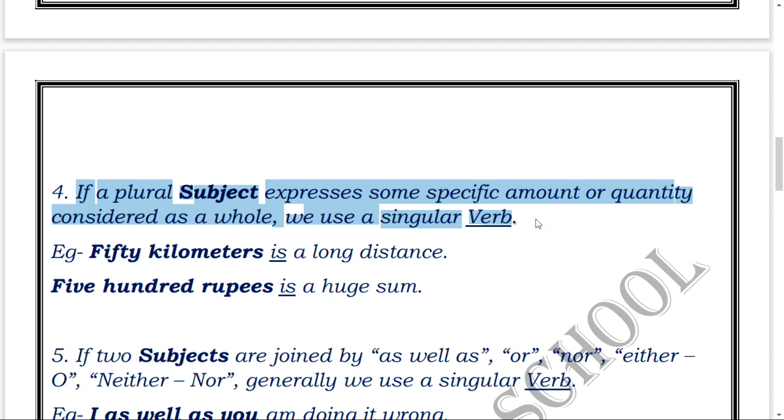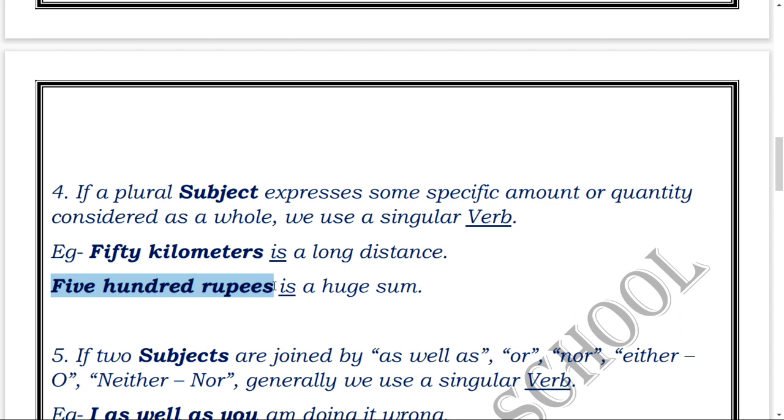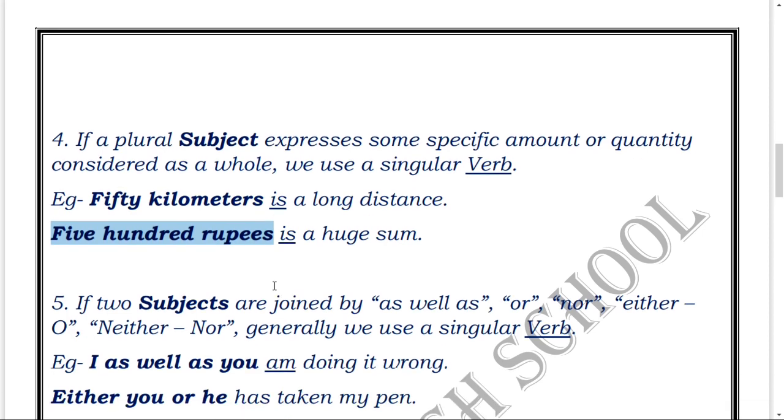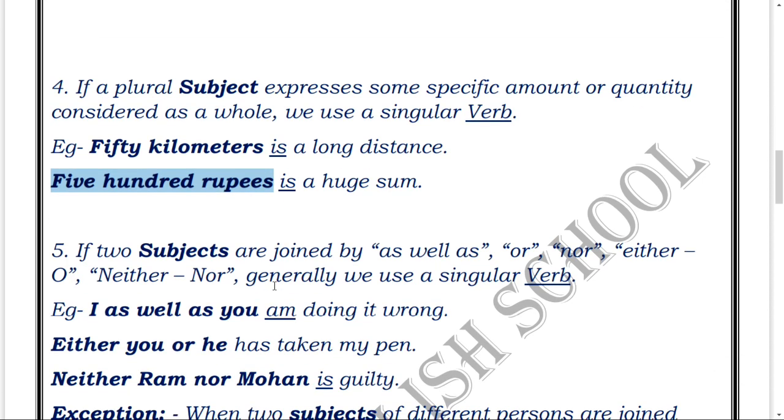For example, 50 kilometers. See, 50 kilometers looks like what? It's a plural subject, isn't it, with an s at the end? But we'll be using this as a singular subject. So, "50 kilometers is a long distance." Likewise, "500 rupees is a huge sum." Why? Because 50 kilometers or 500 rupees is specifically denoting some amount and quantity. So whenever a subject denotes some specific amount or quantity, then we'll be using what?